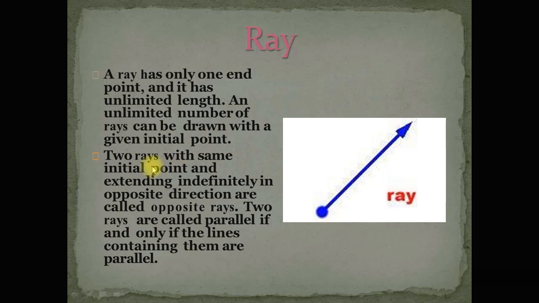Two rays with the same initial point and extending indefinitely in opposite directions are called opposite rays. Two rays are called parallel if and only if the lines containing them are parallel.